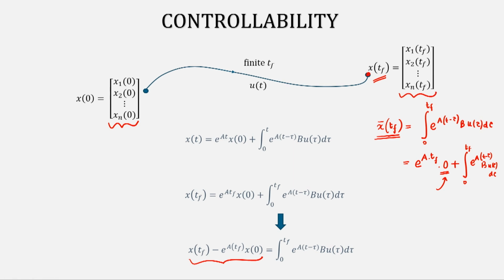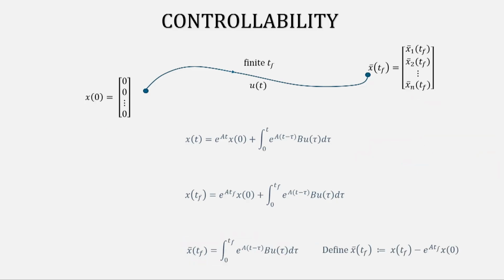Instead of solving this problem, what we are saying is that we are reframing the problem in such a way that the initial condition has become 0 now and the final condition is x bar Tf. And what is x bar Tf? X bar Tf is this. Okay. So, the same problem can again be reformulated in this way. Basically, we are asking the question, if the initial condition is 0, what should be the input given such that it reaches this final condition within the time Tf.